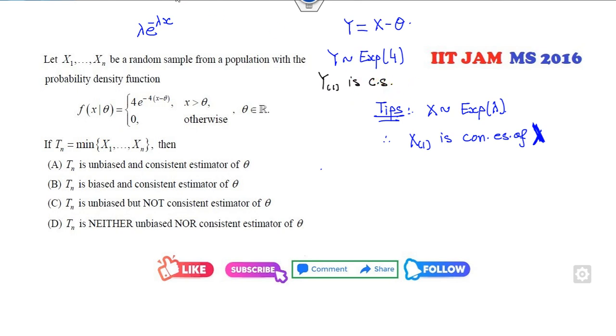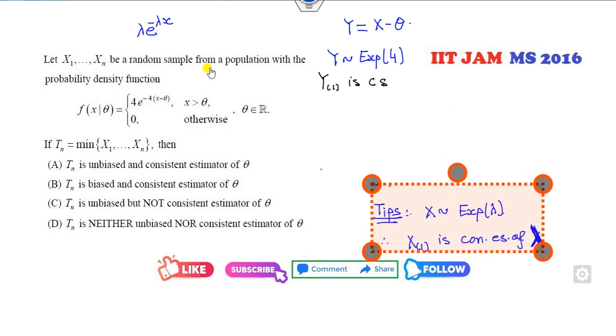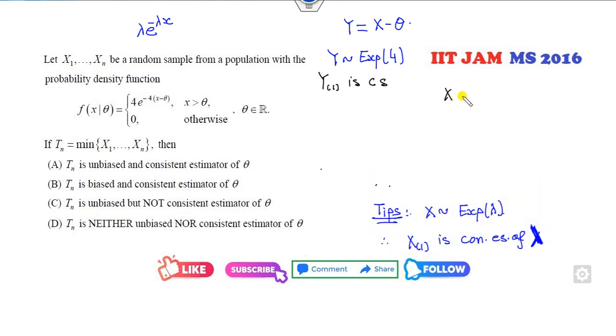I can also tell you one more tip before I solve this. If x follows an exponential distribution with parameter lambda, then x_1 also follows an exponential distribution with parameter n lambda. So Y_1 also follows an exponential distribution.